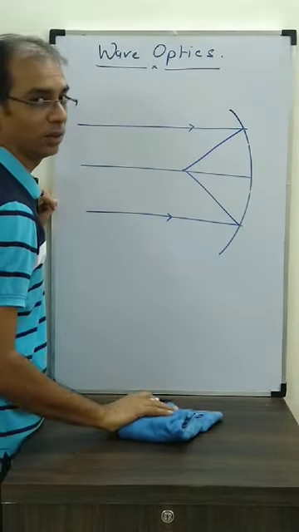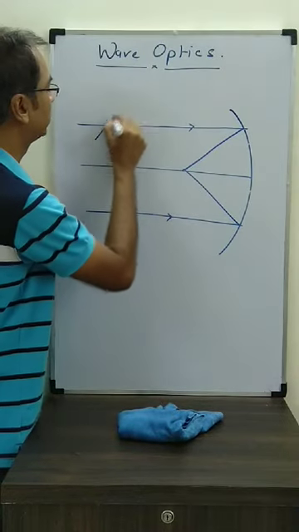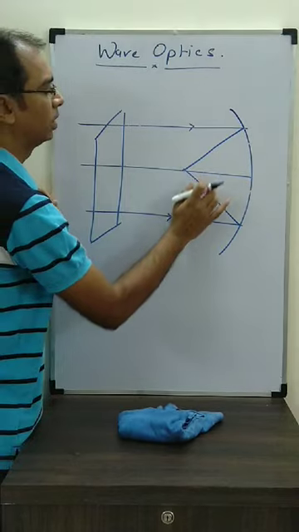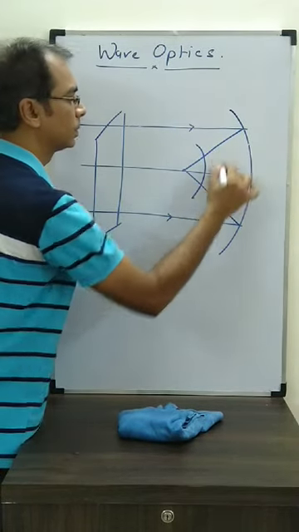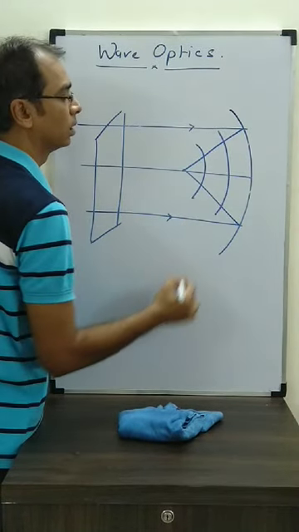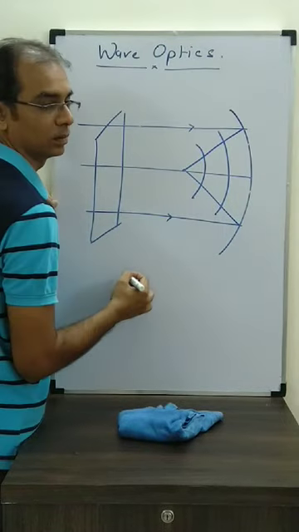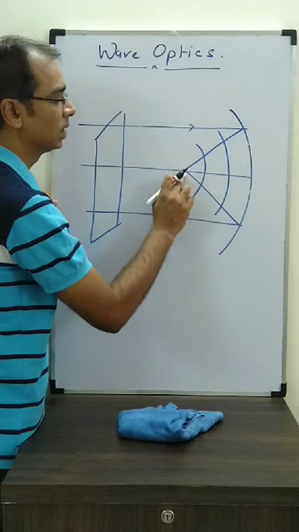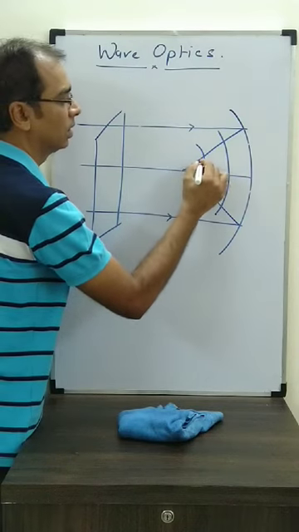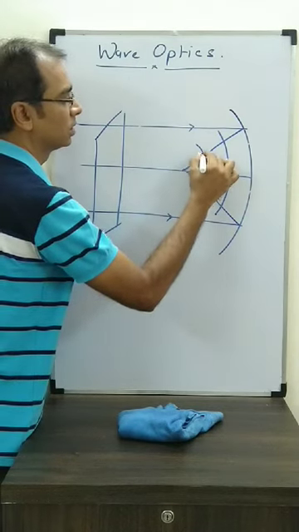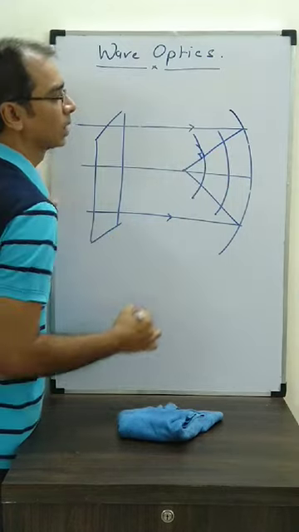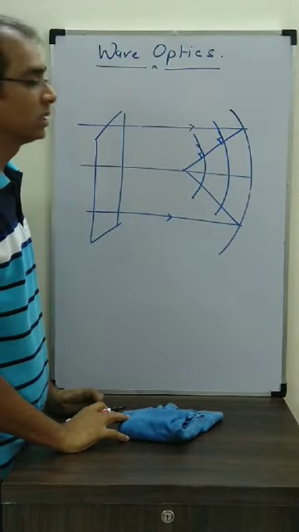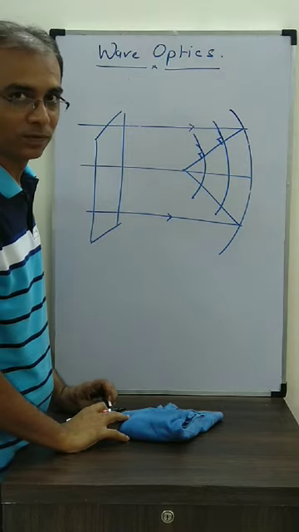So how do we make the shape of the wavefronts? Here the wavefront is plane. Then how will it be here? It will be like this. Why? Because this needs to be a radius, then only it will be perpendicular to the wavefront. So I made it a radius, considering this is the center. Is this perpendicular to this? Yes. Is this perpendicular to this? Yes. So this is how we can determine the shape of wavefronts.